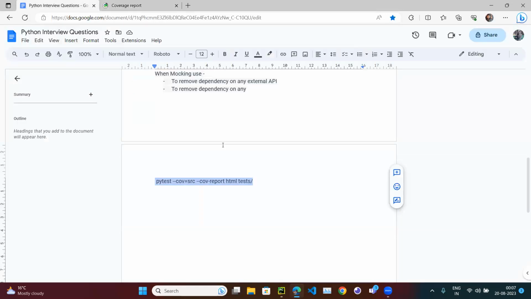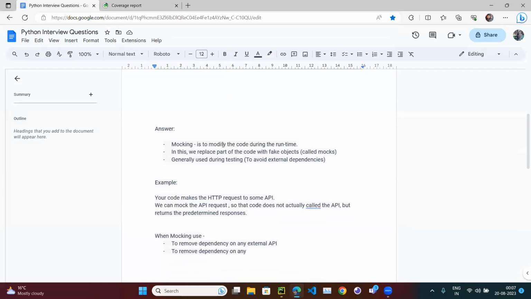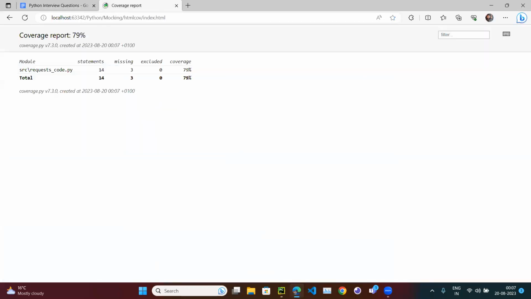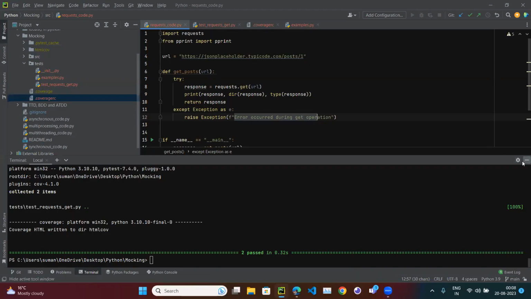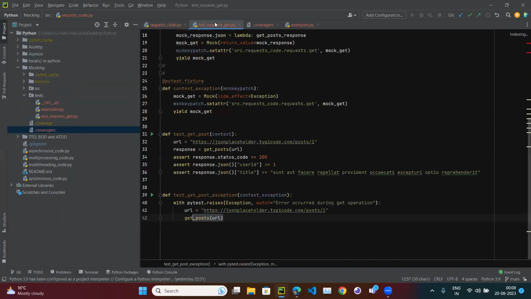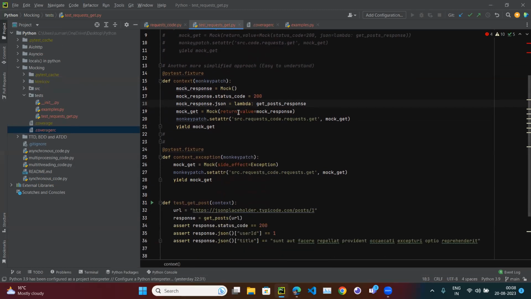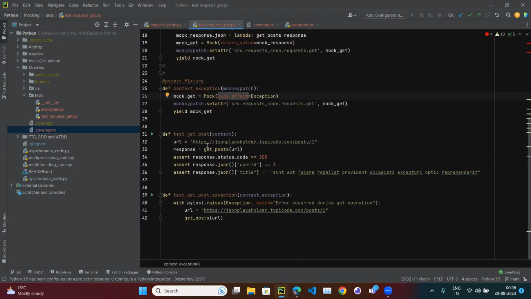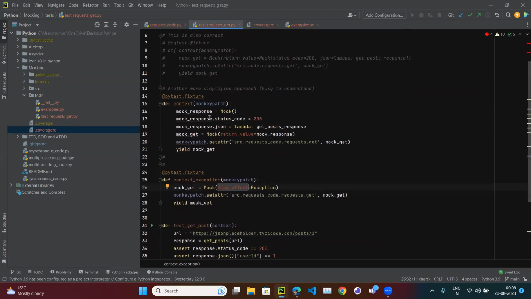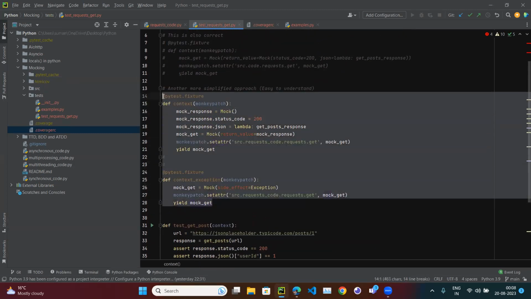So here the main thing is how we have to mock. In the coming video, I am going to create the next video on how to mock the Boto3 operation, because just by looking at this example, even though we covered everything, line by line, we covered the return value as well, we covered the side effect as well, and we covered the positive scenario, we covered the negative scenario, and we saw how to use the mocking as well.